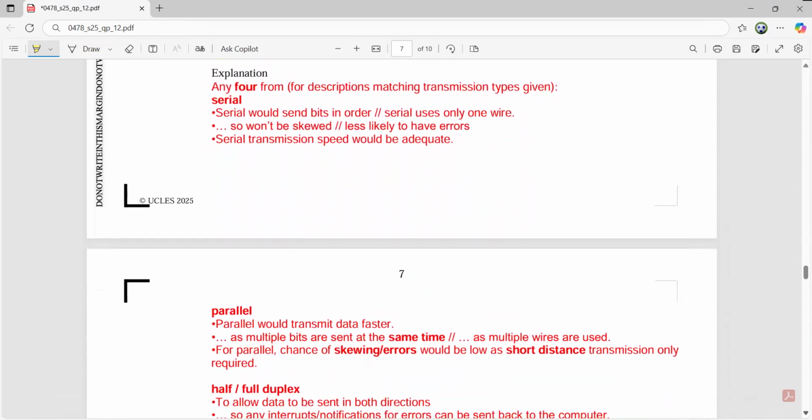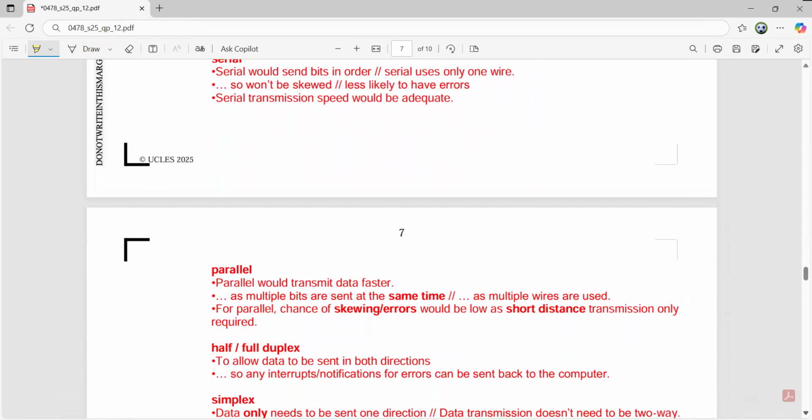And then if he has chosen full duplex or half duplex, for example, you can say it is to allow the data to be sent in both directions, and any interrupts or notifications for errors can be sent back to the computer. Either it's half duplex or full duplex, the choice depends upon you, but you should be very clear about your choice. And you can say we want the data to be sent in both directions, and we want it to be able to send the notifications back to the computer. So that is why my choice is half duplex.